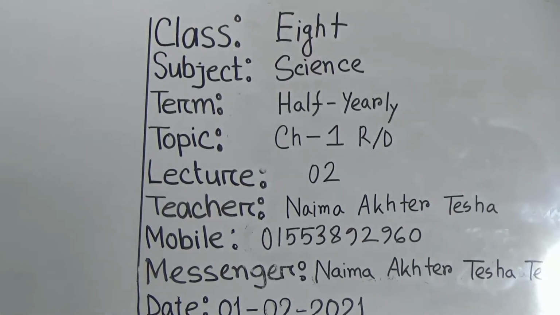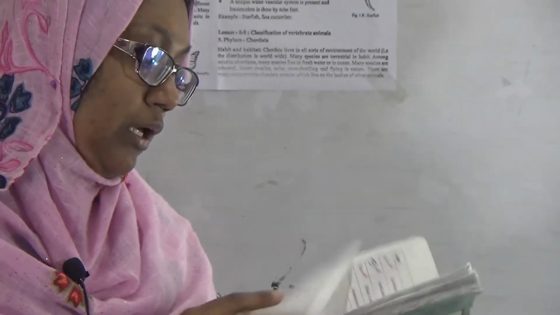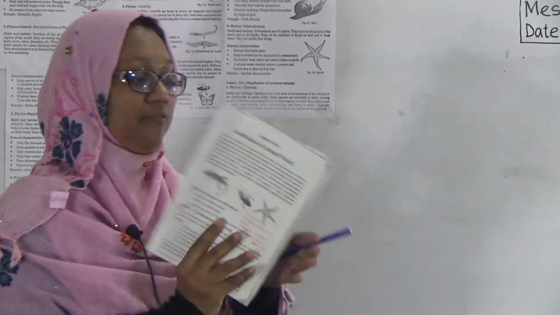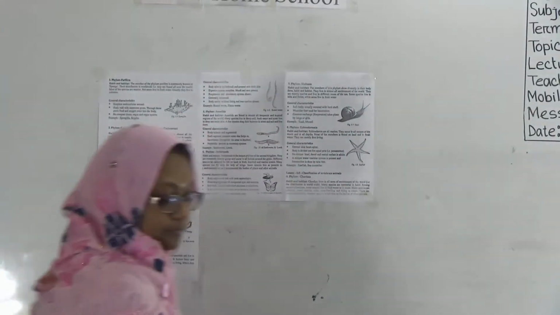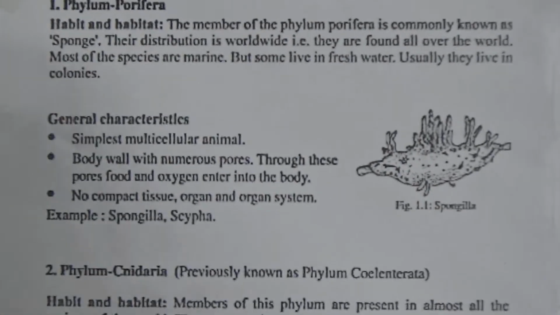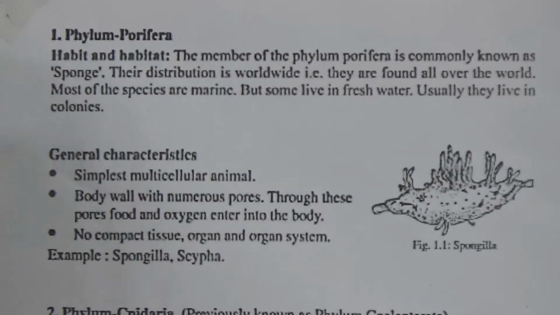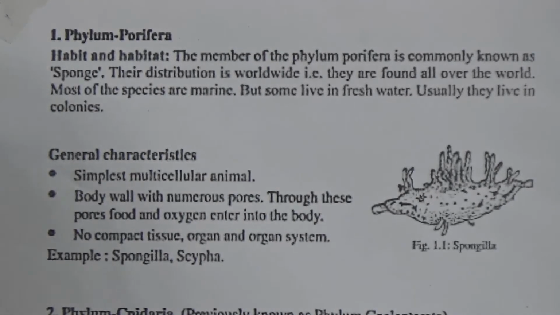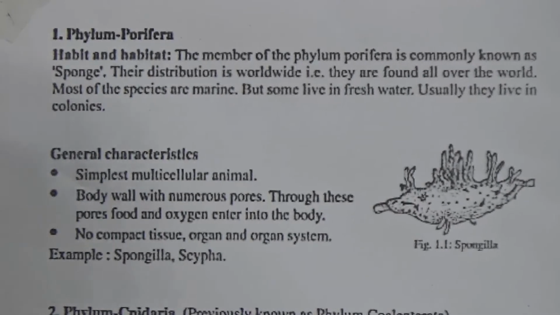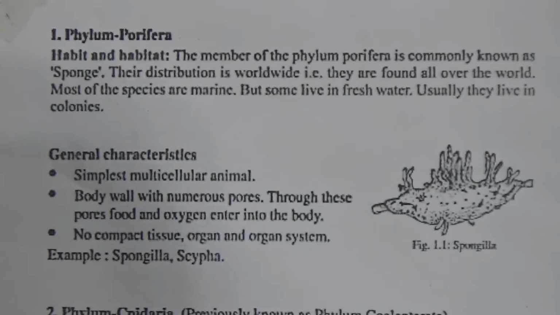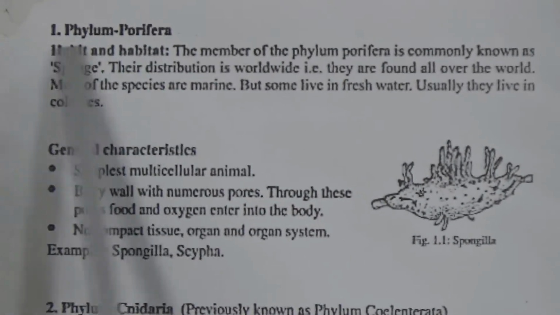This is your science book, and soon you will get your book. Our chapter name is Classification of Animal World. This is our first chapter. In your previous class, we learned that the animal world is divided into 9 phylum. Today I will discuss 8 phylum. Let's start. Phylum 1, Porifera.